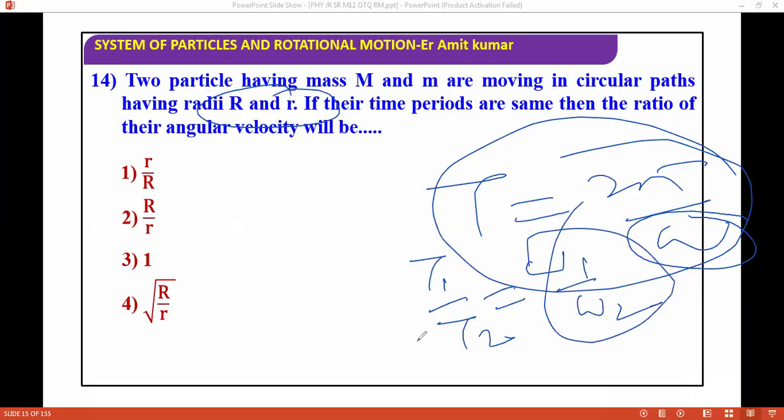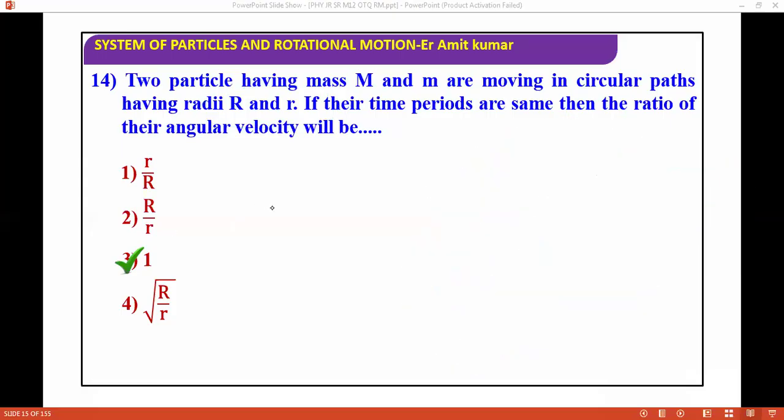Omega 1 by omega 2, the time period is the same. So what will omega 1 by omega 2 be? It will be equal to 1. Omega 1 by omega 2 will be 1. Next question, we are moving ahead.